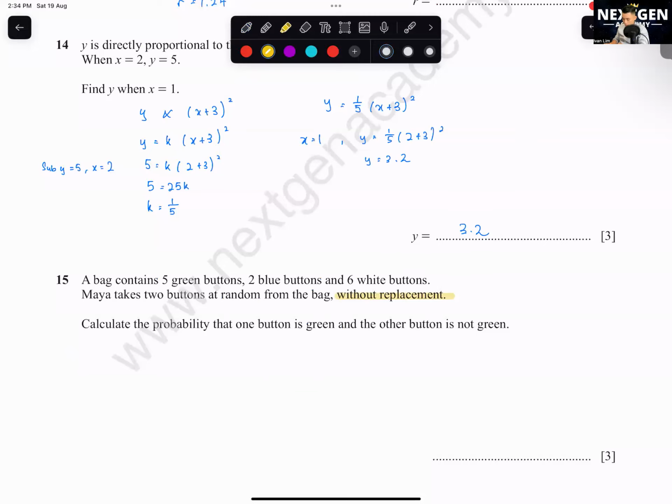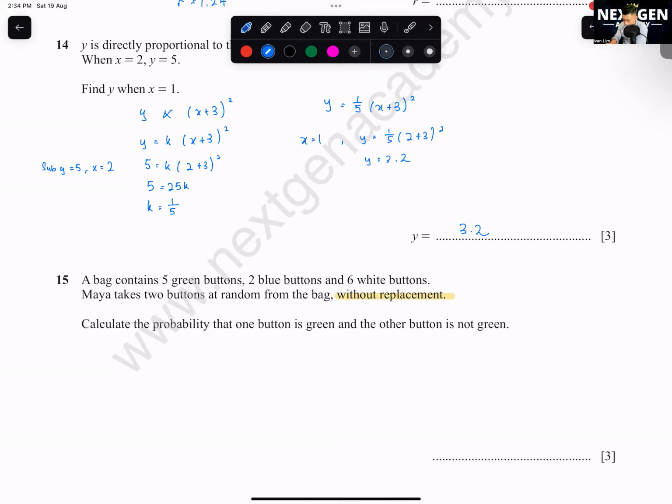So how do I calculate this? Calculate the probability that one button is green and the other button is not green. That means I need to calculate when the one I take is green, then the other one is not green. Then the question to ask is about the order: can I take not green, then only green? Can also, right? The other way around also can, because they never say that I have to take green first, then only not green. So we need to consider both, and you just multiply it by 2.